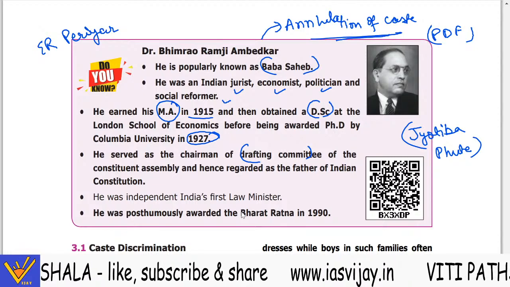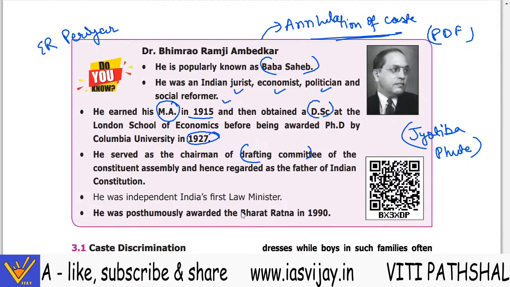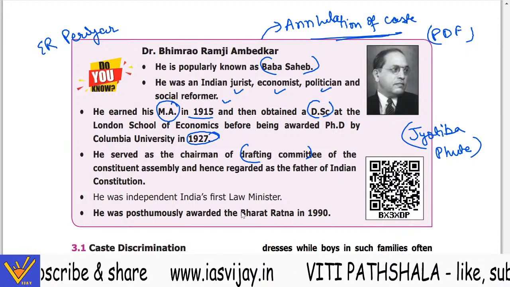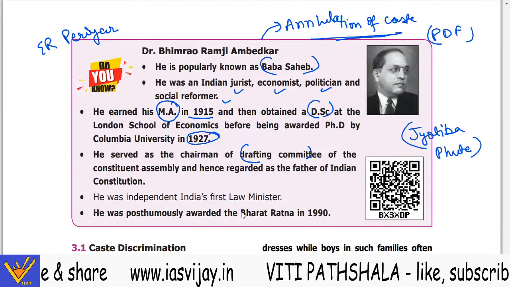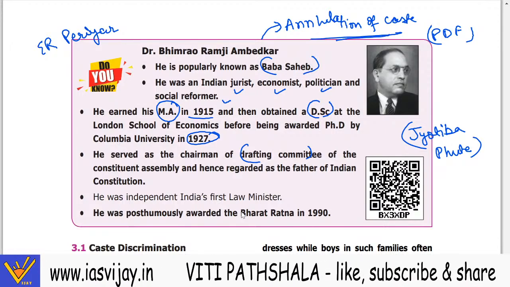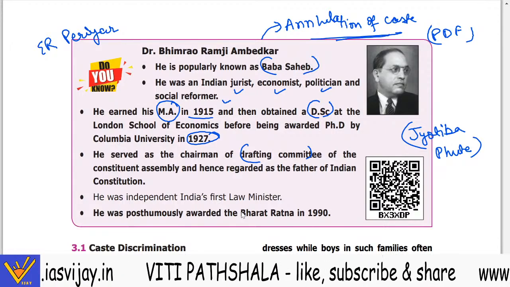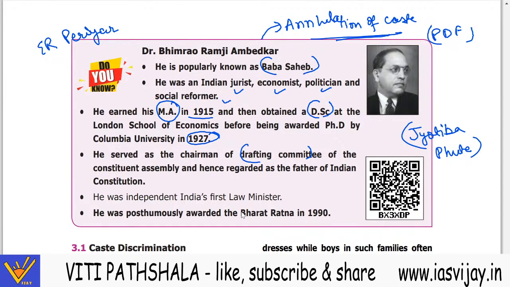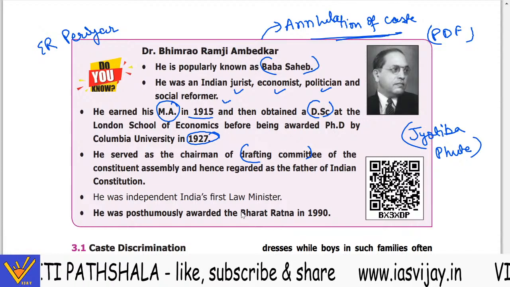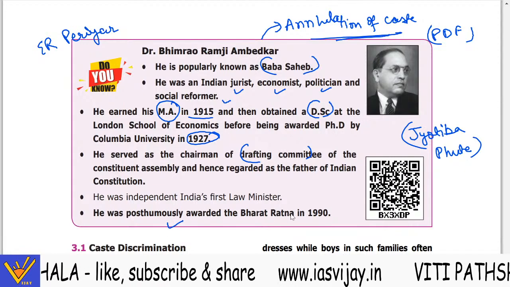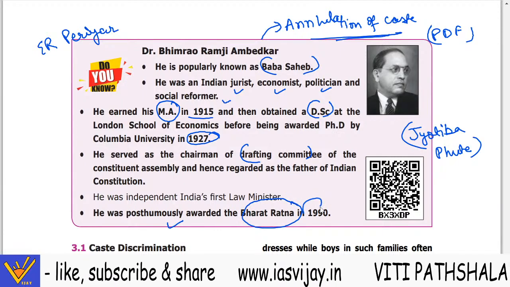He was independent India's first law minister, and the Hindu Code Bill, or the Hindu law, goes to his credit. He fought with Jawaharlal Nehru that he wanted the Hindu Code Bill to be passed, and the Hindu Code Bill was passed with the efforts of this man. Now he was posthumously awarded the Bharat Ratna in 1990.